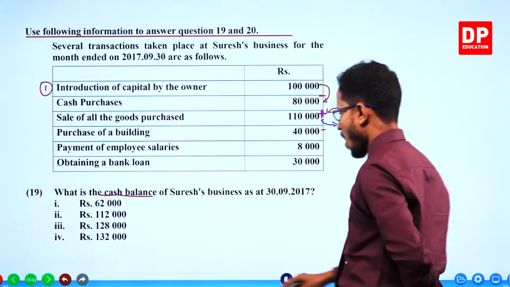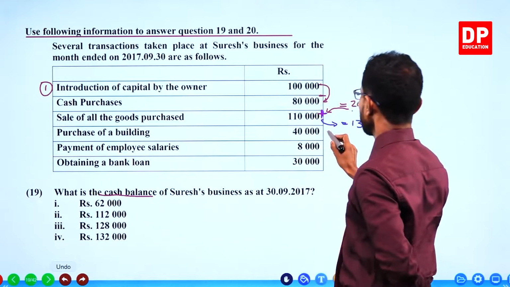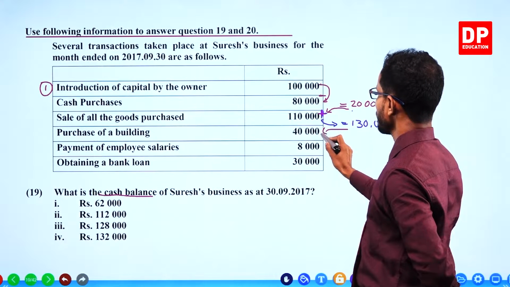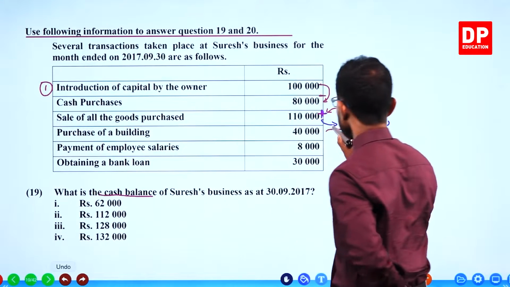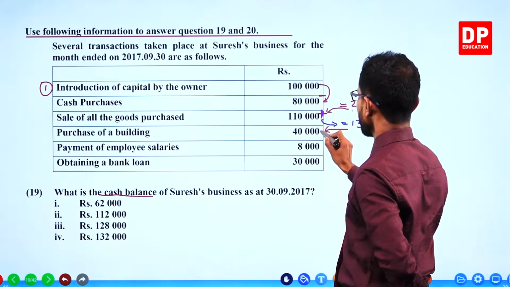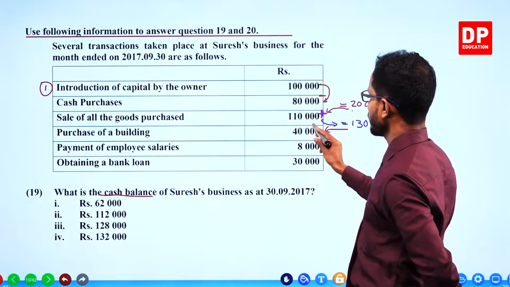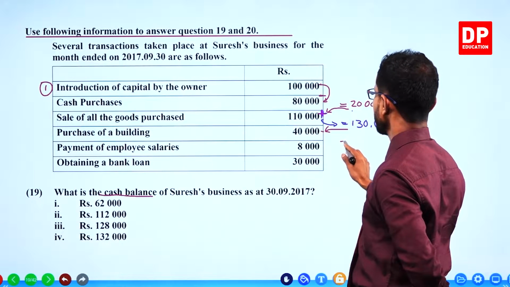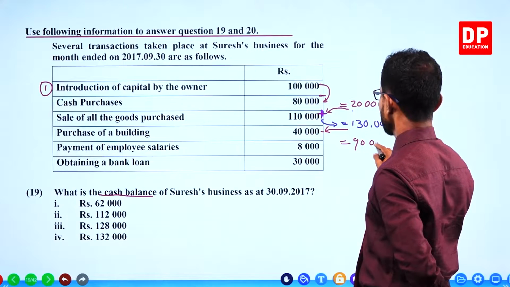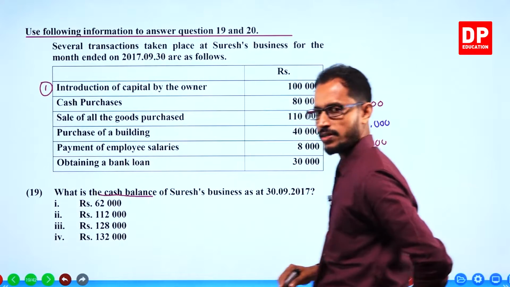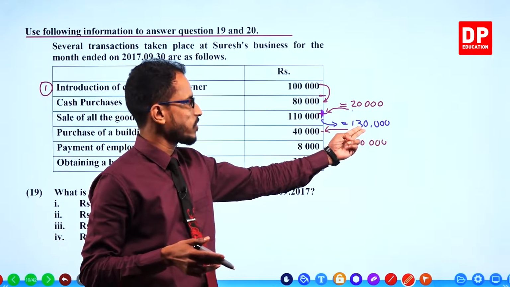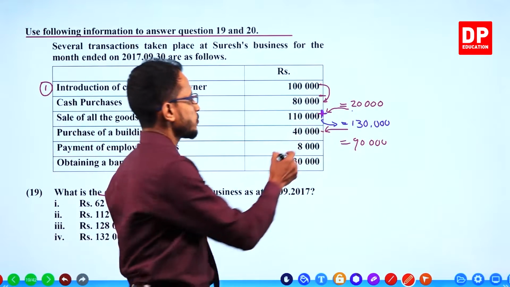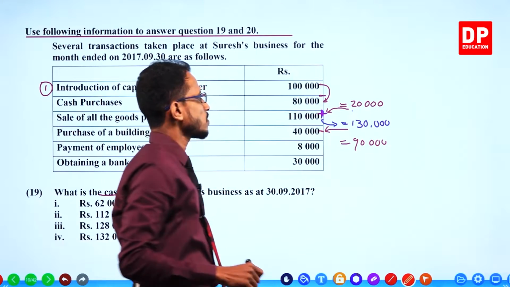When 40 is subtracted from 130, it becomes 90. Got it? Adding and subtracting. Out of 130, 40 is spent, so 40 should be subtracted.